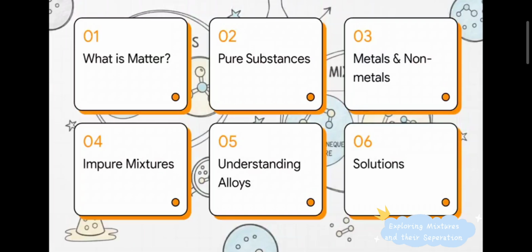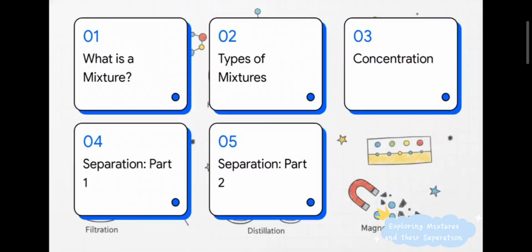So here's how we're going to methodically break this down and conquer it. 1. What is matter? 2. Pure substances. 3. Metals, nonmetals, and metalloids. 4. Impure substances, also known as mixtures. 5. Understanding alloys. And finally, 6. Solutions and concentration. To keep things moving, we've broken this down into 5 quick sections to act as our roadmap. What is a mixture? Types of mixtures, concentration, and then we'll wrap up with separation techniques, parts 1 and 2.